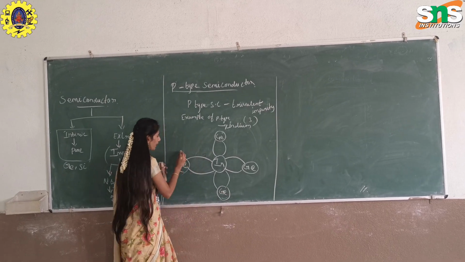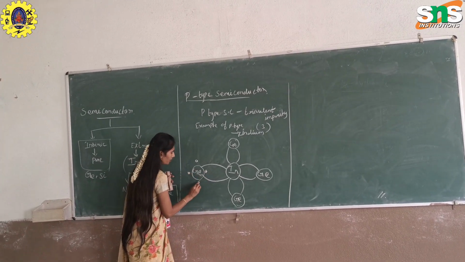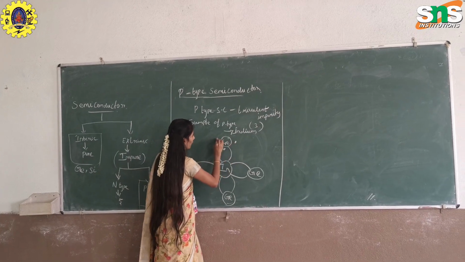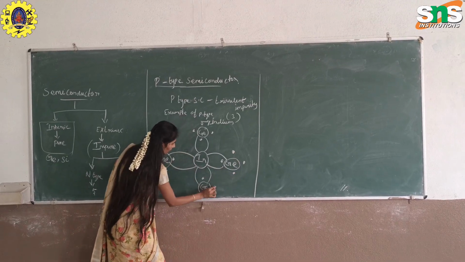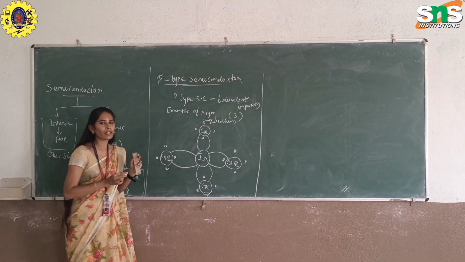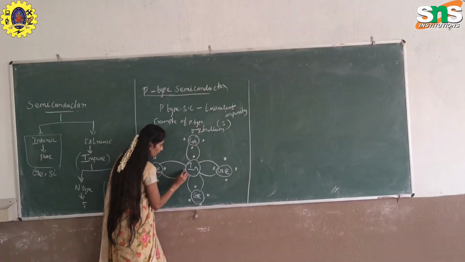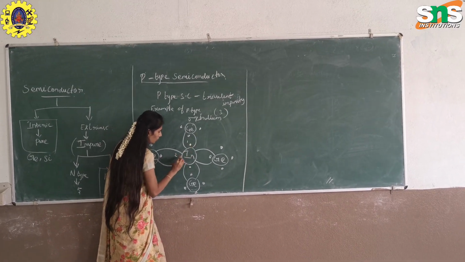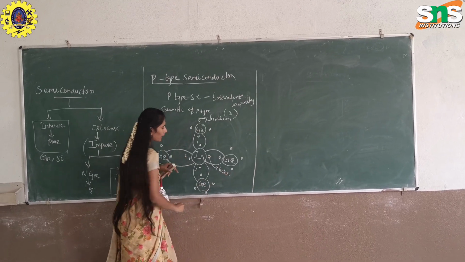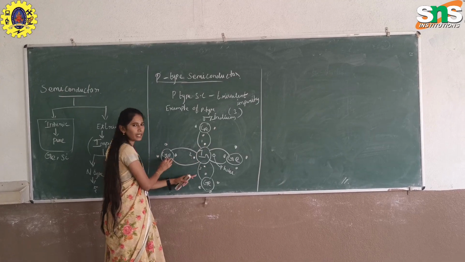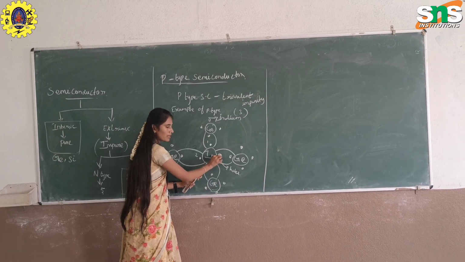Okay, clear? In this case, germanium has how many valence electrons? 4 valence electrons. Every germanium has 4 valence electrons. So in this case, indium is a trivalent element, with only 3 valence electrons present. So this one electron, 1, 2, 3, and then the fourth one is a hole. In this case, 3 electrons are bonded to the semiconductor, but there are 4 valence electrons, so one space is empty.